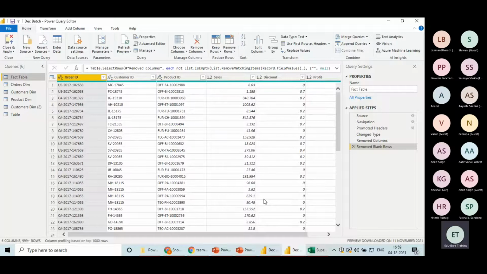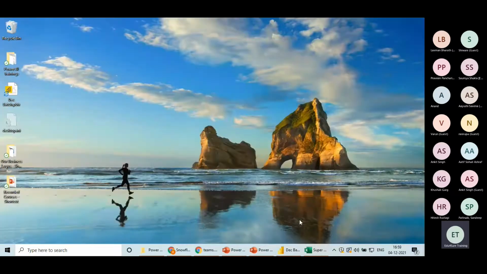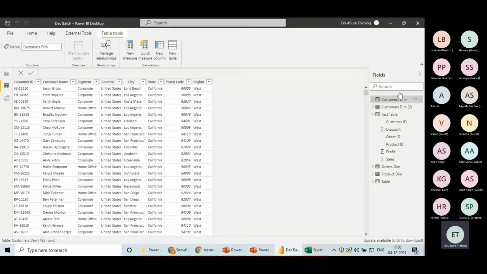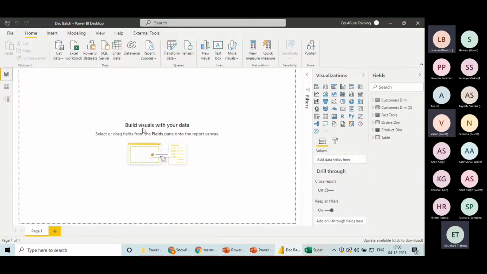So what is the benefit of keeping it connected to the Excel sheet? Whenever you make changes to your Excel sheet to which this Power Query is connected, that data will reflect here also. Understood? Let me repeat.